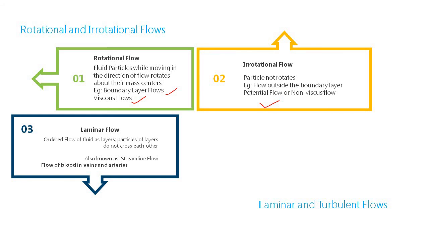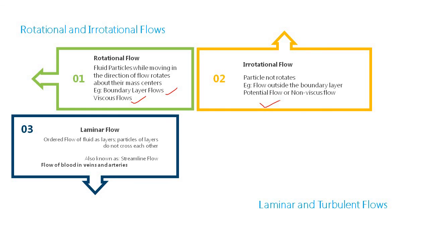Obviously this is possible for highly viscous fluid flow, because if the fluid is highly viscous there is a chance of the fluid flowing in an ordered way without much exchange of momentum between the fluid layers.